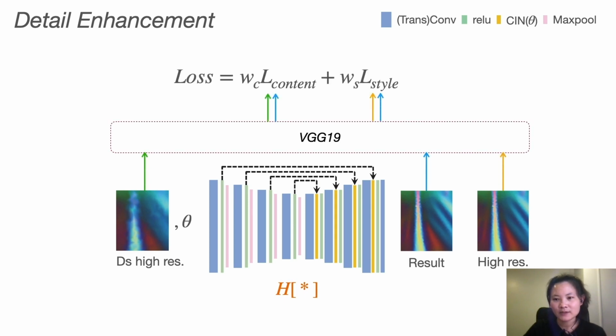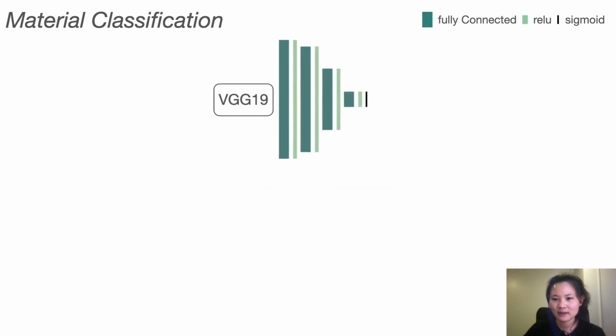With the detail transfer function inspired by the style transfer task as we have introduced before, we employ the content loss and the style loss to optimize the network parameters. In case the material type is unknown, we present a classification network to predict a one-hot vector to indicate the material type. The material classification system is composed of the pre-trained VGG network and 4 fully connected layers.